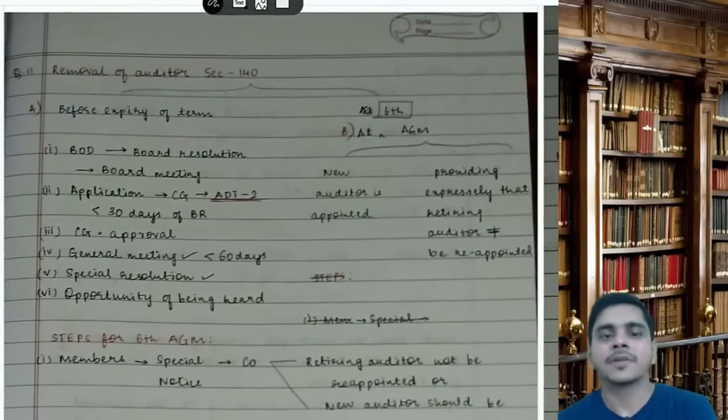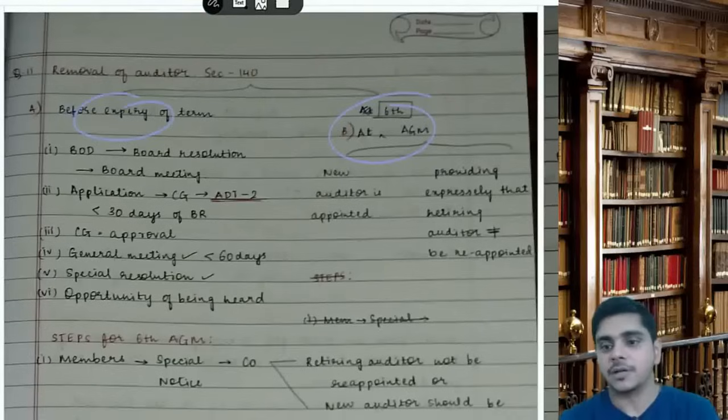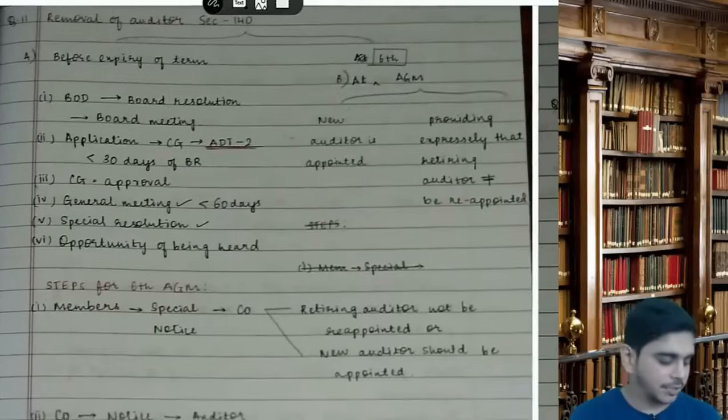Then question number 11, removal of auditor. Section number is 140. Removal before expiry of term, removal at 6th AGM. Very important, removal before expiry of term. So you are removing the auditor, it's a very big thing.